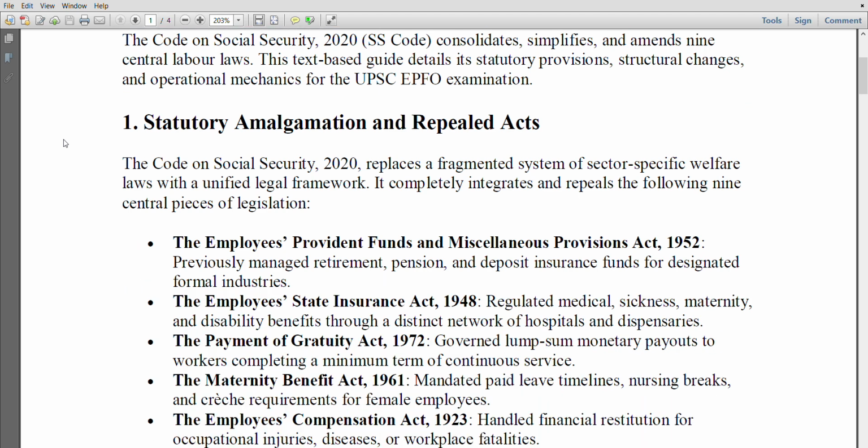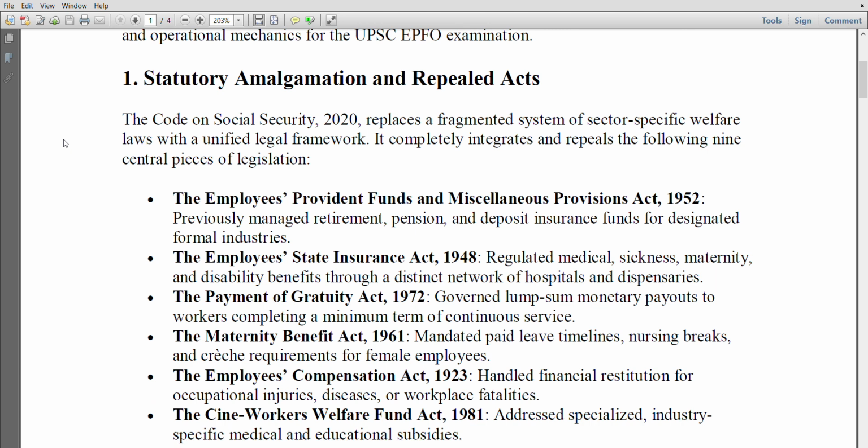Statutory Amalgamation and Repeal Acts. The Code on Social Security 2020 replaces a fragmented system of sector-specific welfare laws with a unified legal framework. It completely integrates and repeals the following central pieces of legislation: